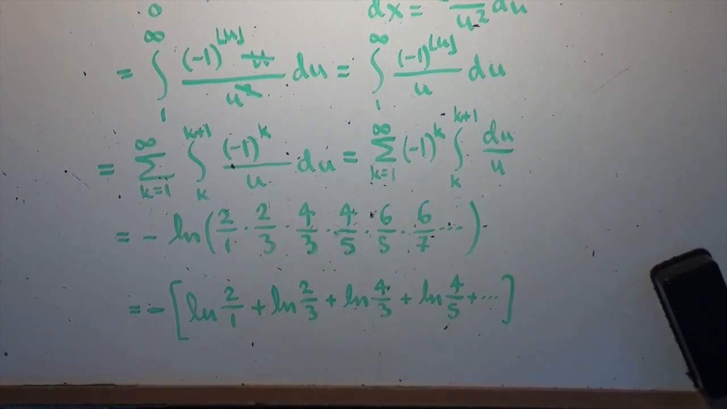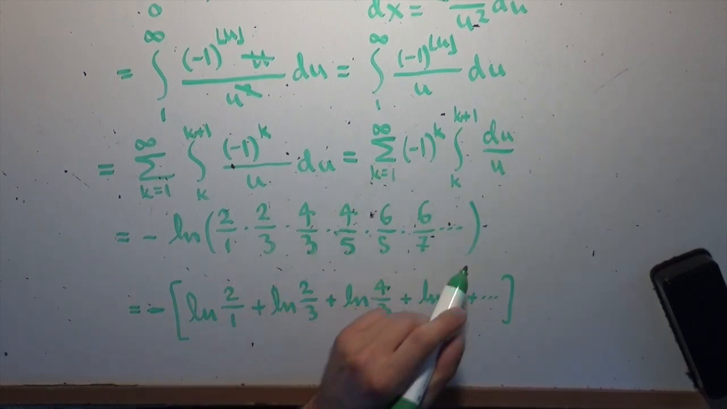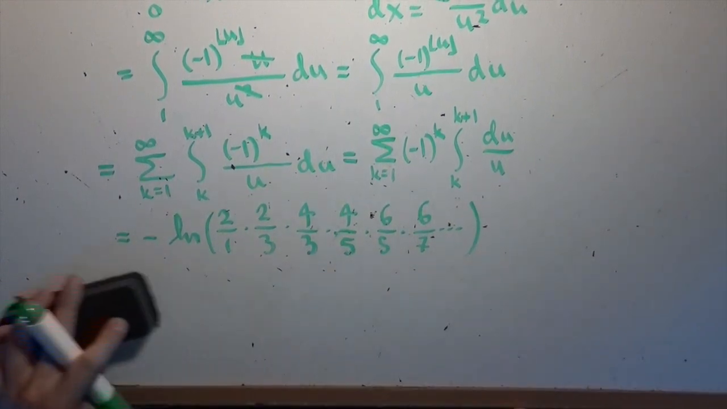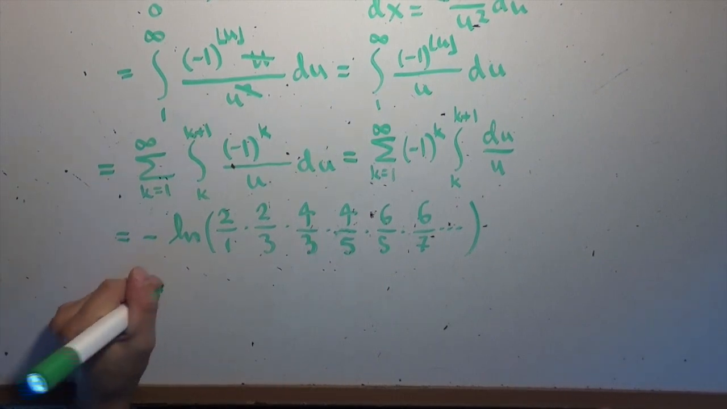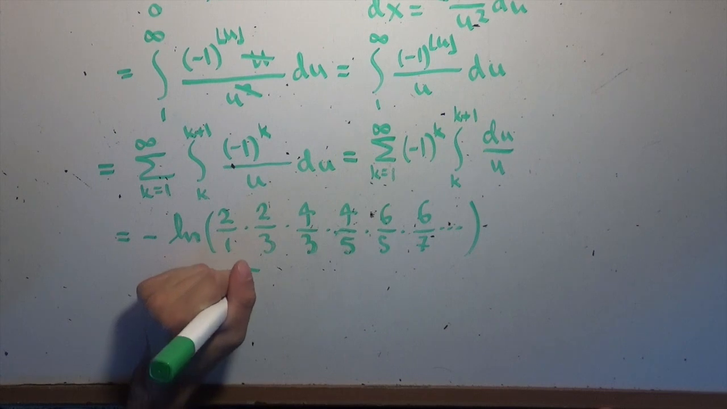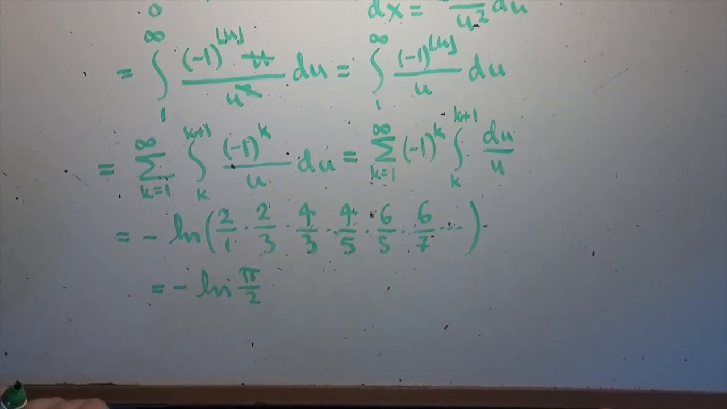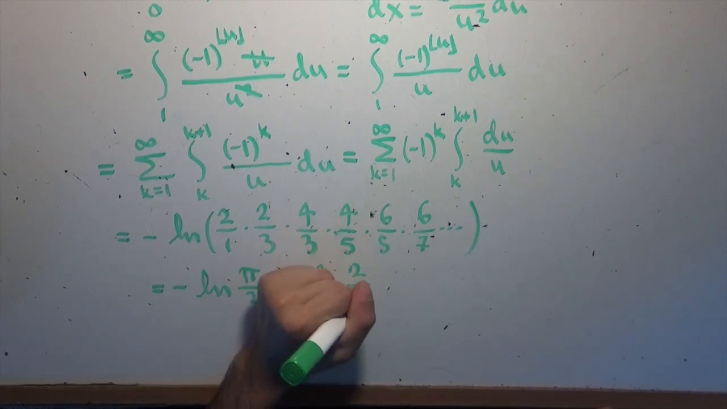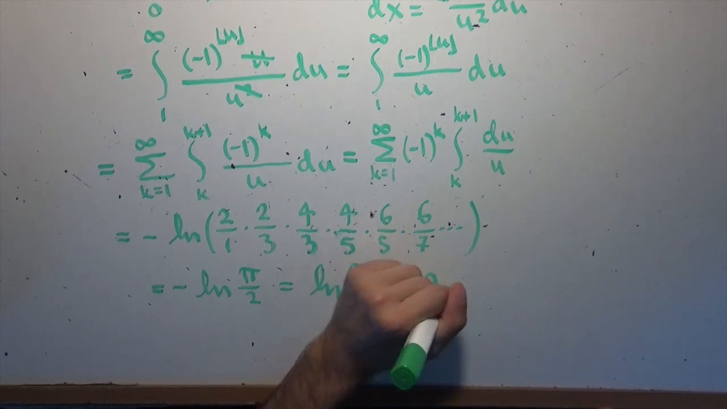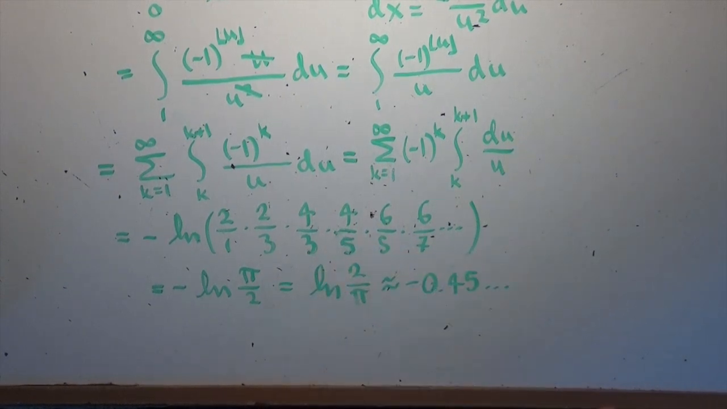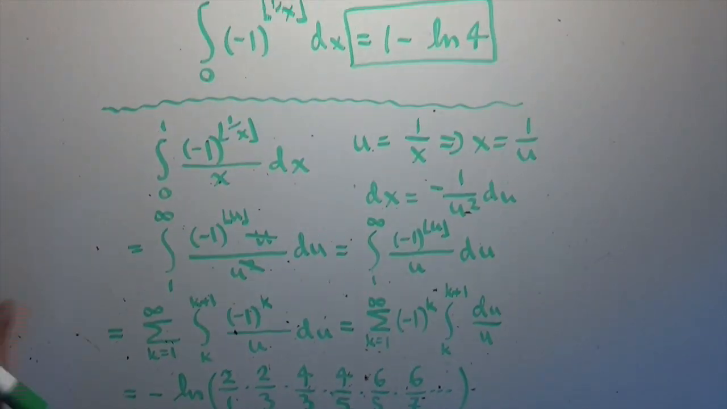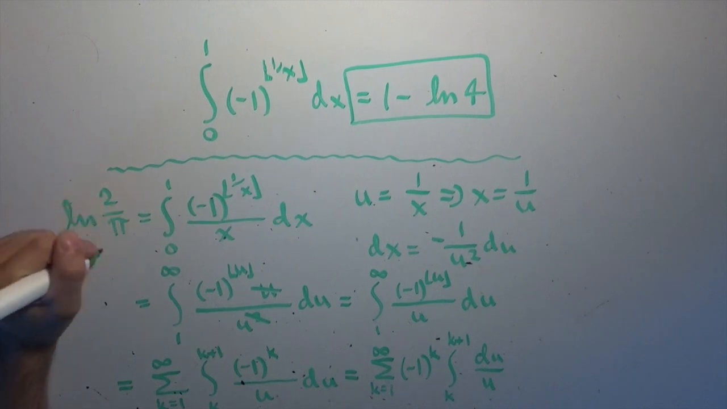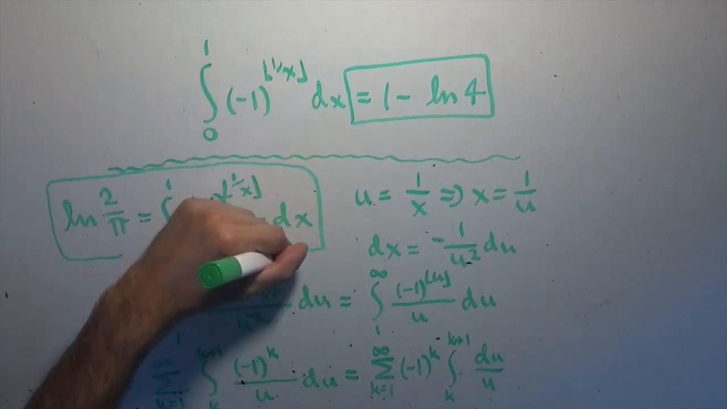This is the Wallace product for pi over 2. This product here is equal to pi over 2. It can be derived from the infinite product form of the sine function, which means that this whole answer is minus the logarithm of pi over 2. Or we could bring the negative inside and get an even neater looking answer of the logarithm of 2 divided by pi, which I believe is about negative 0.45, I think. And so that's the final answer. This integral right here is precisely log of 2 divided by pi, which is just a great result. I think that's really, really neat.